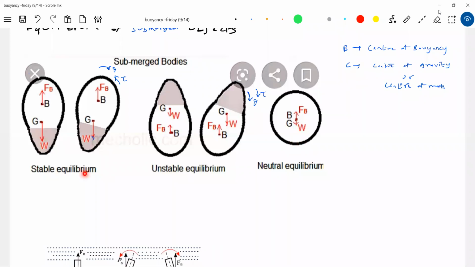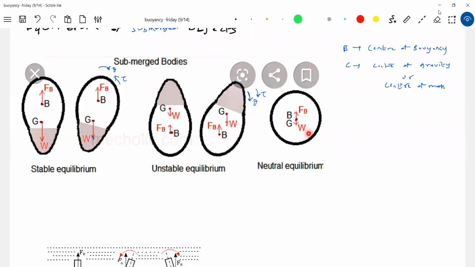So what do you mean by stable equilibrium? If a rigid body is submerged in a liquid, when you give some angular displacement, if the torque by the buoyant force about the center of mass acts opposite to the angular displacement, it's a stable equilibrium. If a rigid body is totally submerged in liquid, and you give angular displacement, and the torque due to buoyant force acts in the direction of angular displacement, then it will be unstable equilibrium.